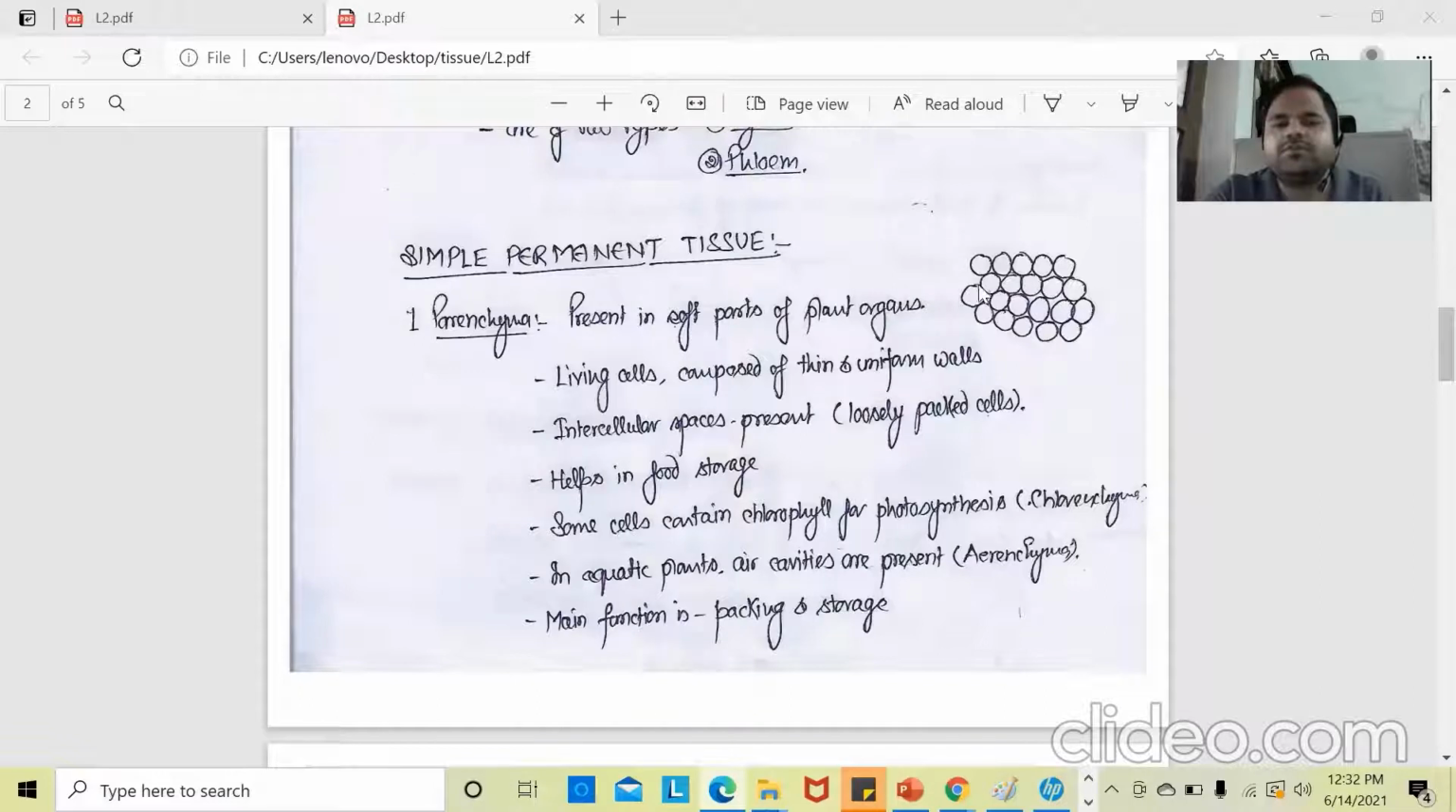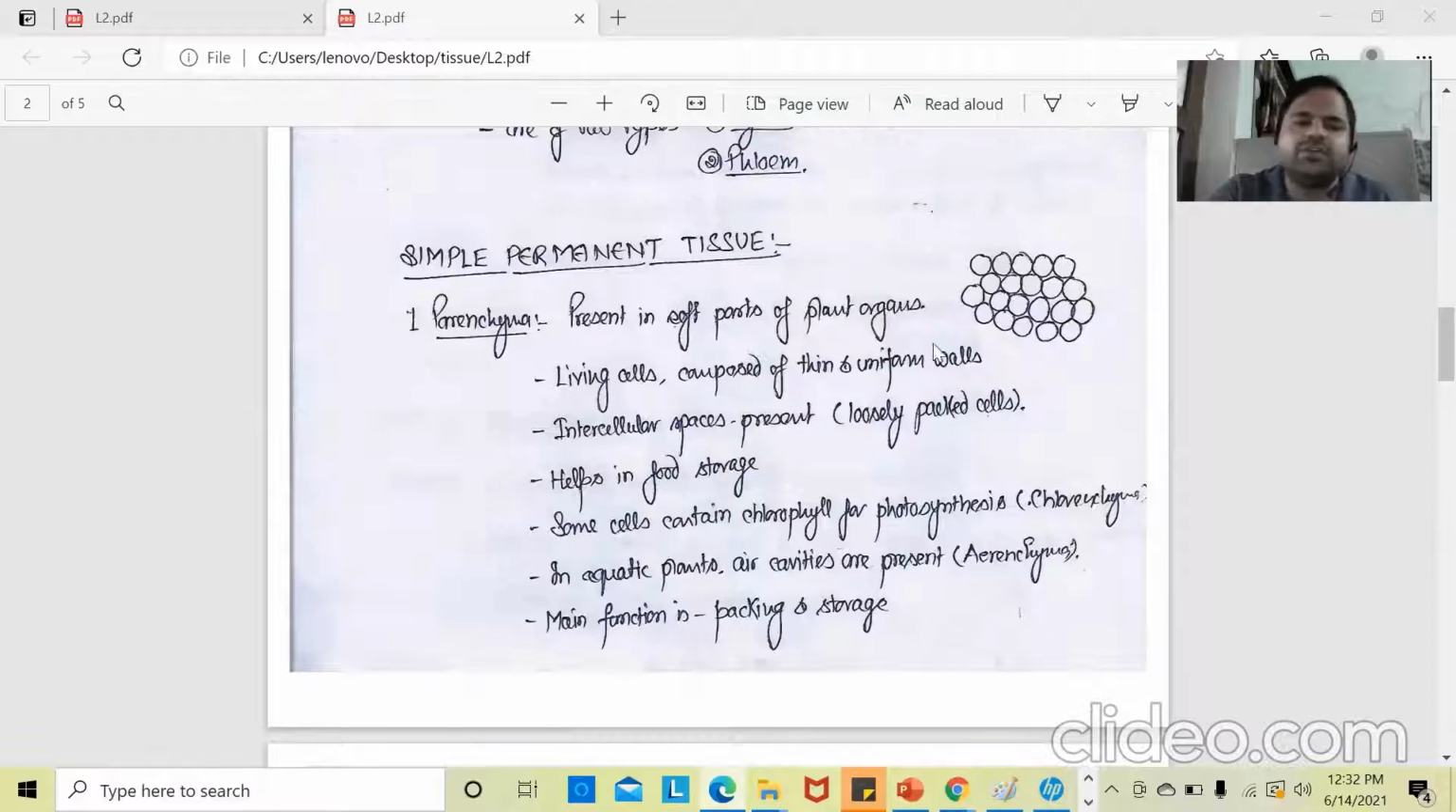A lot of space is there between these cells, and these are present in the soft part of plants. This is the location of these parenchyma cells. These are living cells composed of thin and uniform walls. The walls of these parenchyma cells are very thin, and they help in food storage.